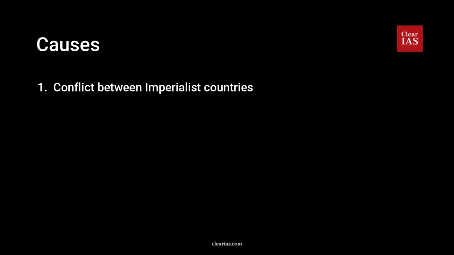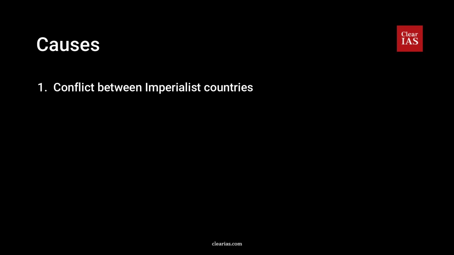Another cause was the conflict between imperialist countries, particularly against the ambition of Germany. Several European nations were imperial powers prior to World War One, and imperial rivalry and competition for new territories and possessions fueled tension between major European nations and became a factor in the outbreak of war.